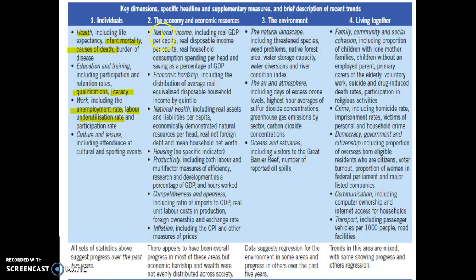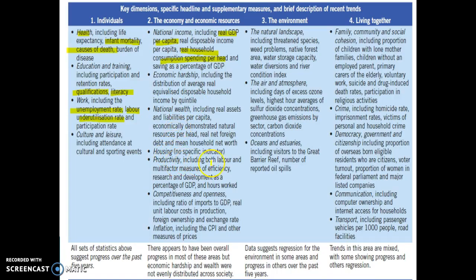Then within the economy domain, we'd look at national income, which is real GDP per capita, similar to what we used in the past. Household consumption per head, the distribution of average real equivalised disposable household income by quintile, which is a fancy way of saying mapping out how poor and rich different families are, and looking at how much wealth they have, how much income they're generating per household, and how much income our lowest 20% of households are earning.